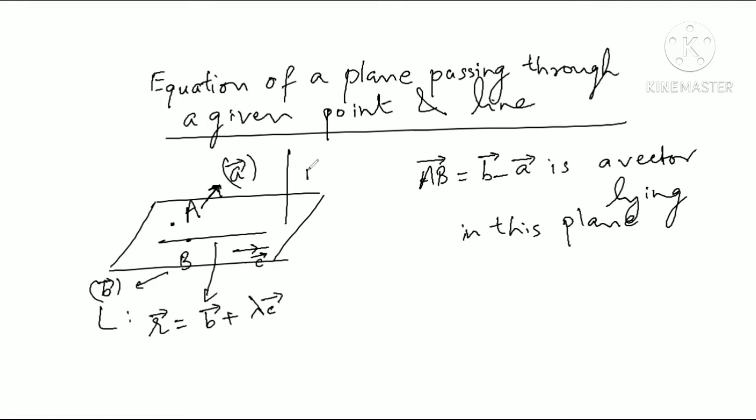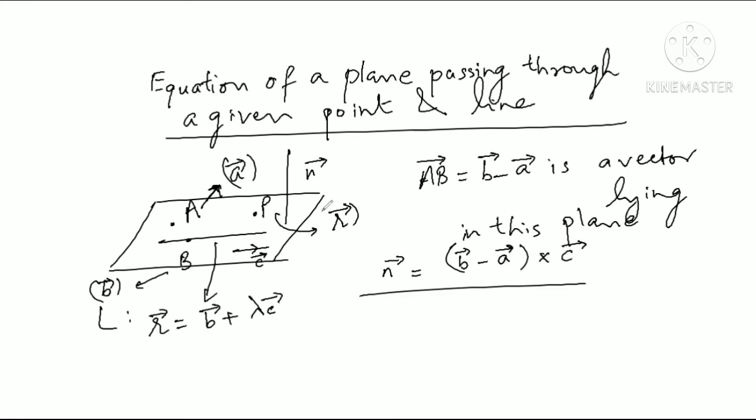So if I want to find a vector which is normal to the plane, I can take the cross product of these two vectors: B minus A vector cross C vector. If we do this, then this vector will be perpendicular to the plane. So now, if I want to write the equation of the plane, I take a variable point P whose position vector is R.